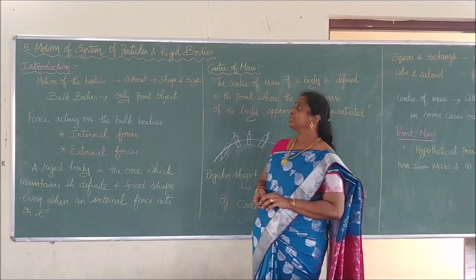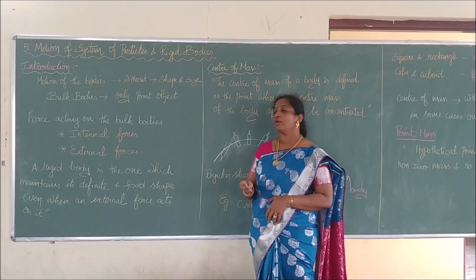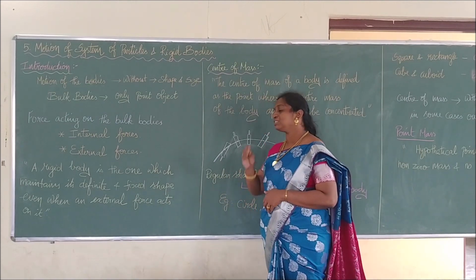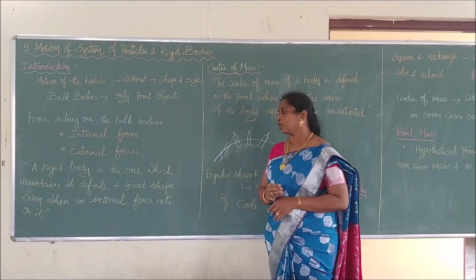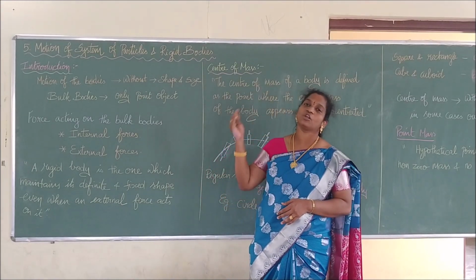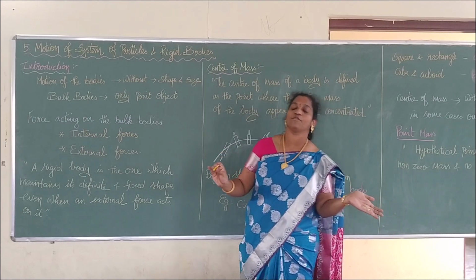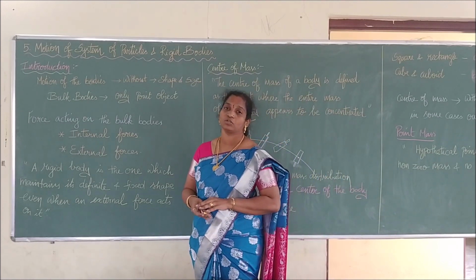So as we already saw, what is the definition of a rigid body? We can say that a rigid body is one which maintains its definite and fixed shape even when an external force acts on it. So when any external force acts on this body, there will be no change in the shape and size of the object. Then that kind of body is said to be what?